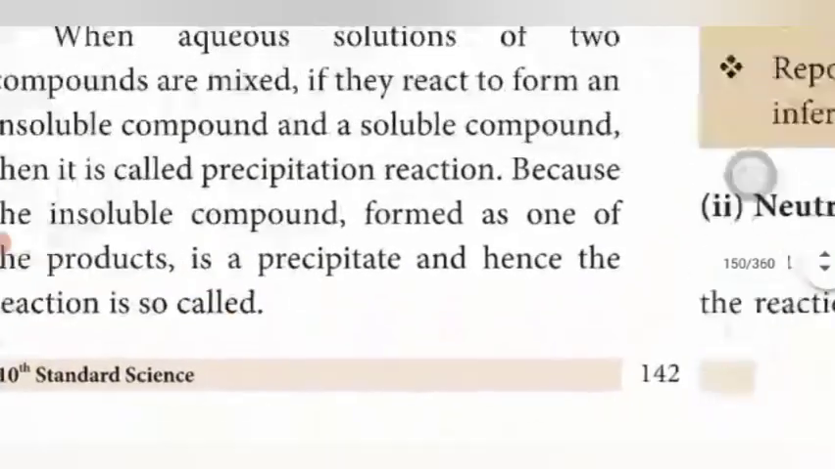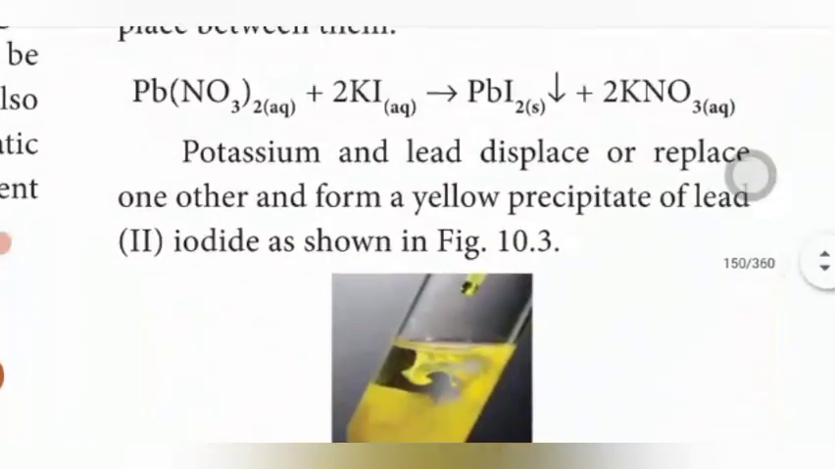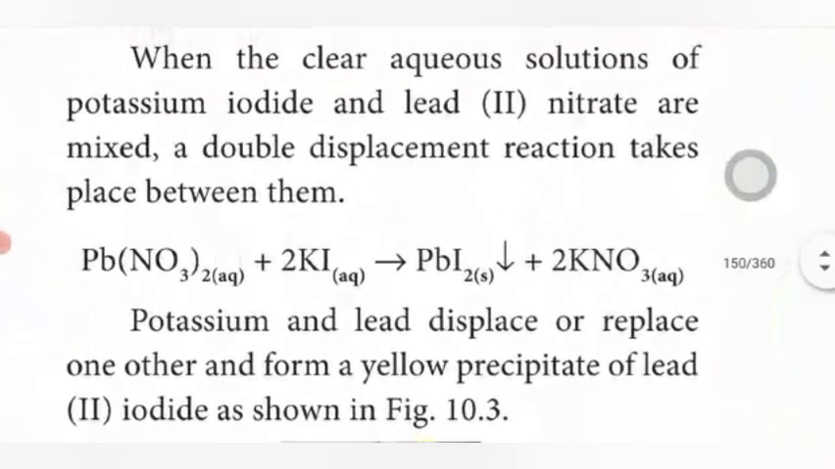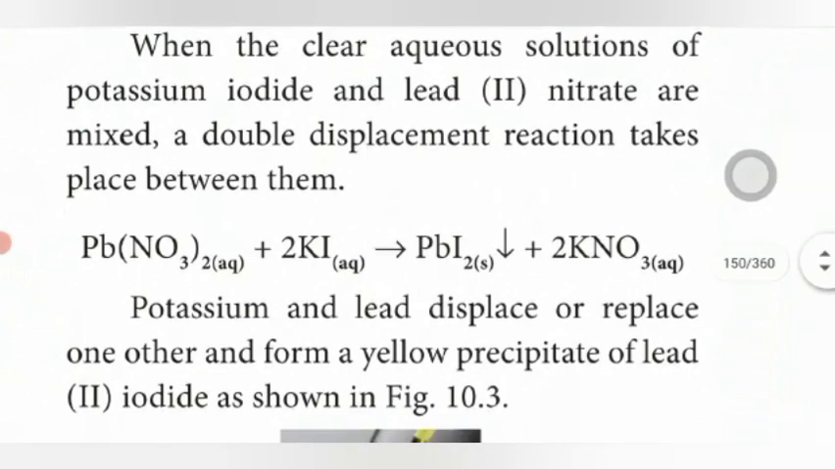Example: when a clear solution of potassium iodide, formula KI, reacts with lead nitrate, formula Pb(NO3)2, what precipitate is formed? Lead iodide and potassium nitrate.